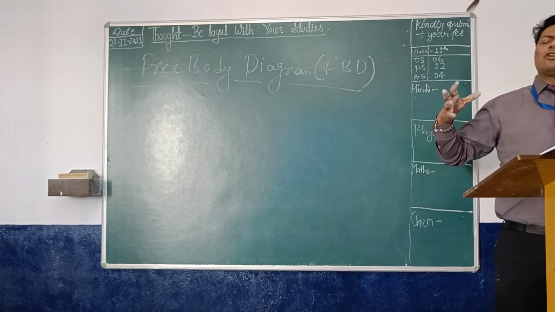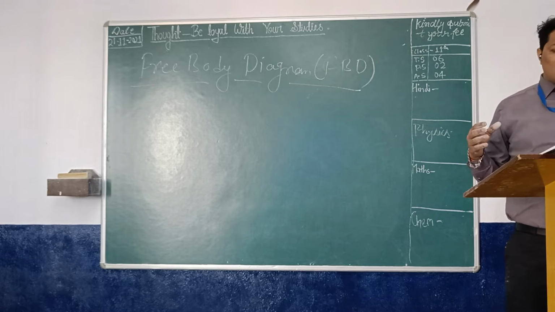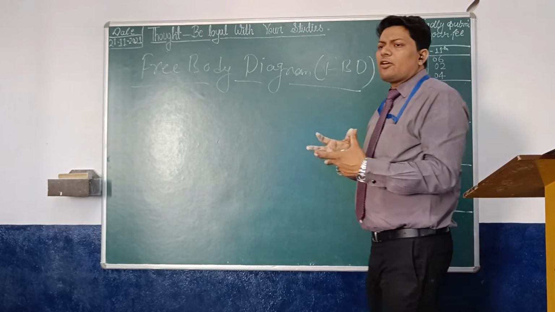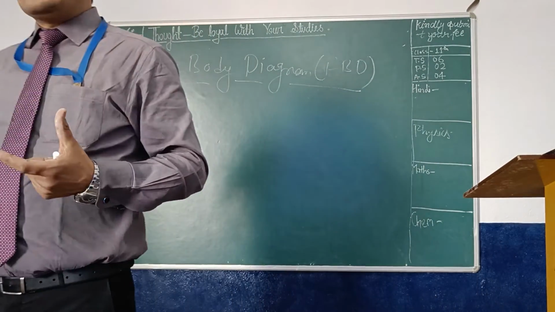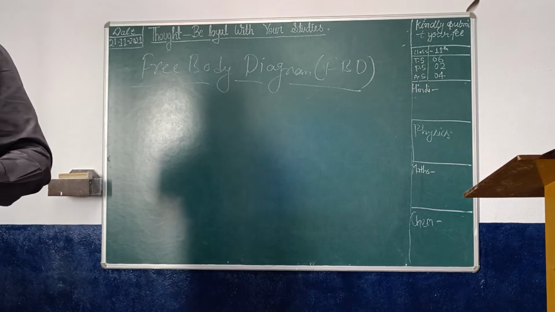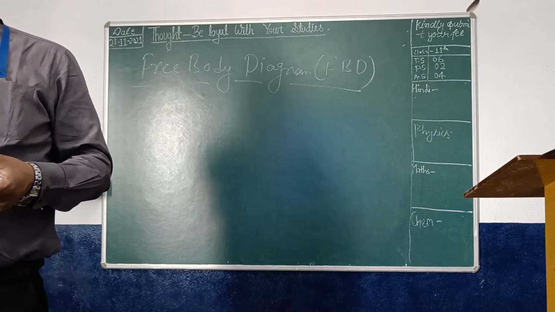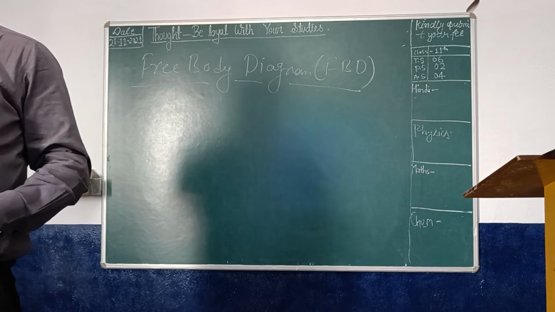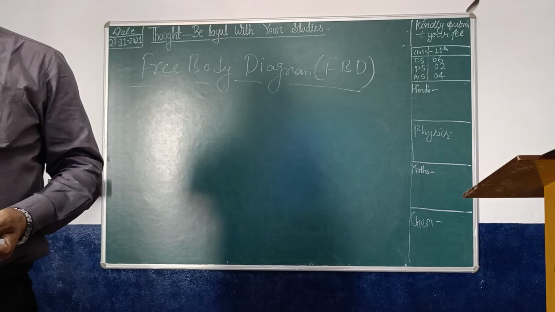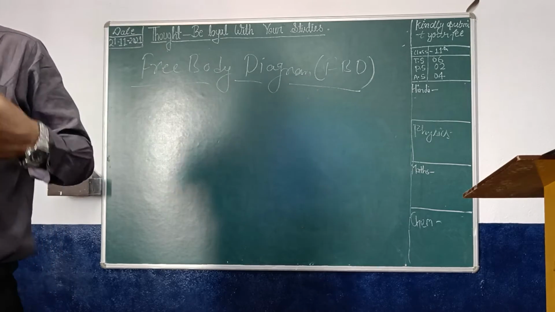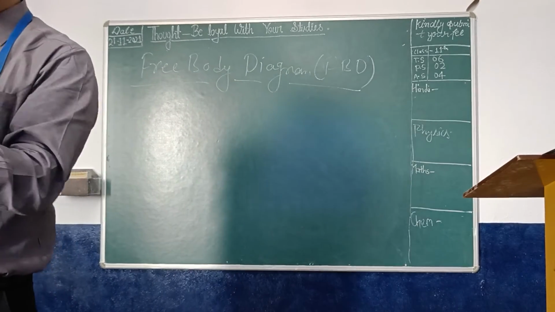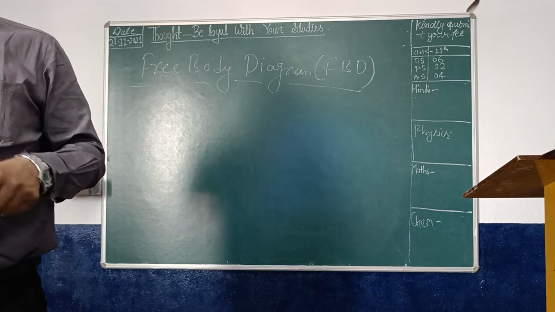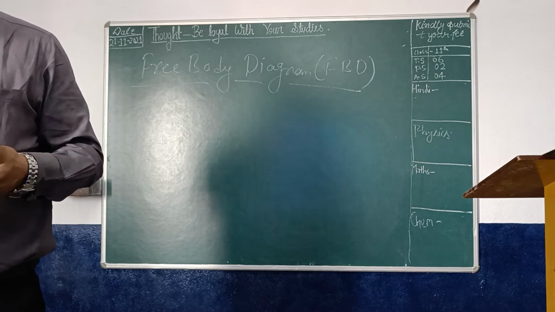a free body diagram consists of a diagrammatic representation of a single body or a subsystem of a body isolated from its surroundings, right? Diagrammatic representation means you are representing it diagrammatically. If I say the forces are applied on the car, your assumption is that the force is applied from this side, so you can draw it on the paper. You can draw your imagination on the paper in physics.